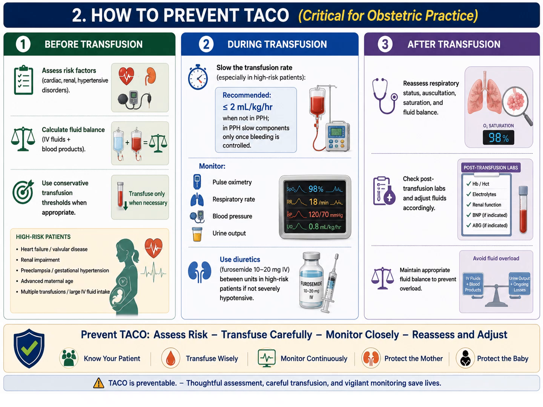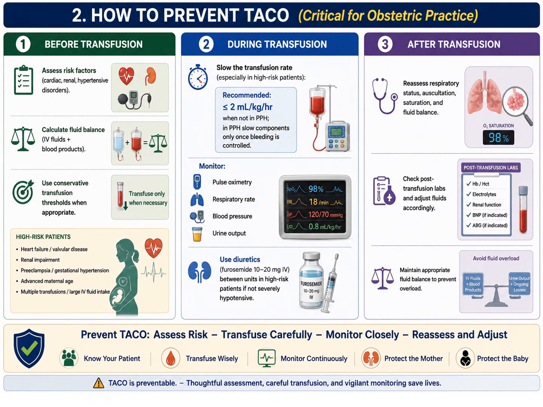But remember that even with a massive transfusion protocol, you have to monitor your patient with pulse oximetry, respiratory rate, blood pressure, pulse pressure, and urine output, and all the measures mentioned in the monitoring lecture. Using a diuretic is essential in some cases between units of blood, especially in massive transfusion protocol, if the patient is not hypotensive.